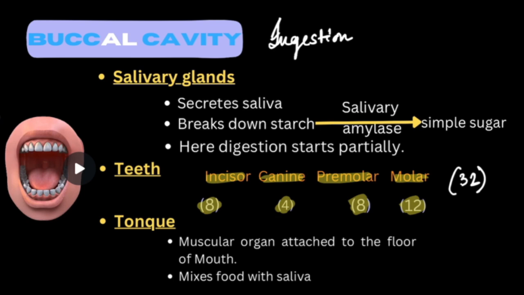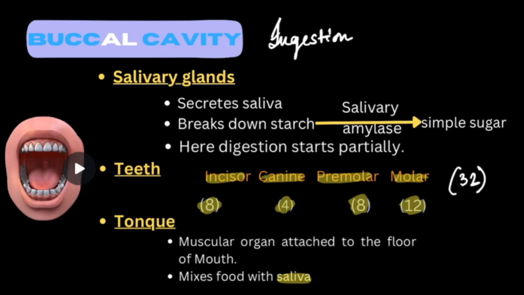The canine helps in tearing the food. Now you will see that in the case of a tiger, a dog, or a lion, they have big canines, right? So the canines help in tearing the raw flesh or the raw meat. So the canine helps in tearing the food, and the premolar and molar help in chewing or grinding the food. After this chewing and grinding, the food is mixed with saliva, and this is done by our tongue, right?